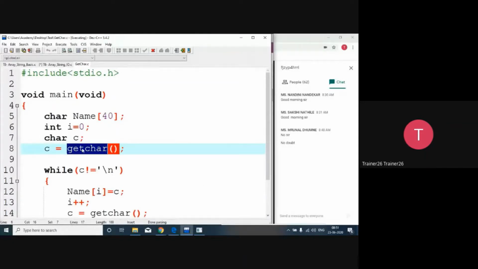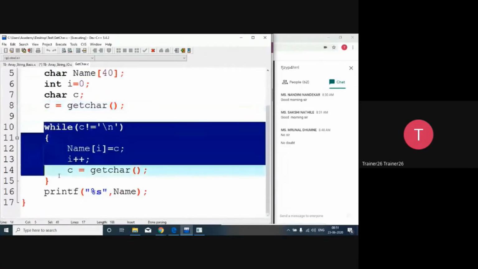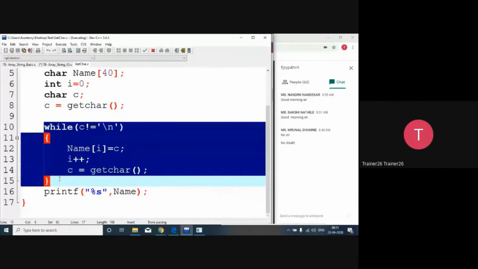So we want to read it. There is one function, getChar. What getChar says is that you have to give the getChar and you have to read a single character. That is the fundamental. But if you talk about this particular loop, you just have to keep in mind this particular loop all the time for handling strings.